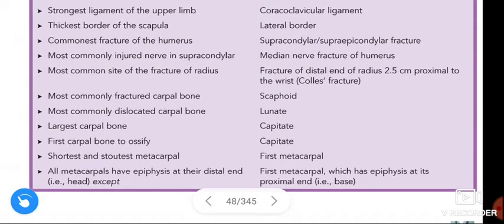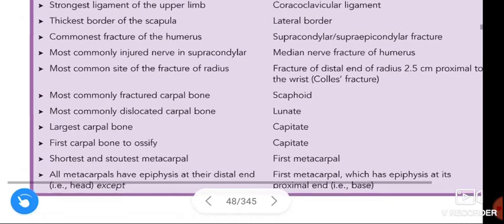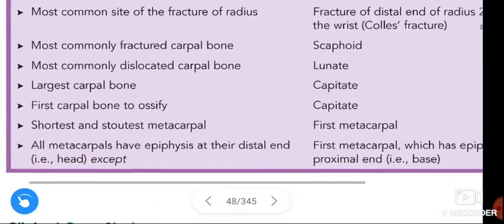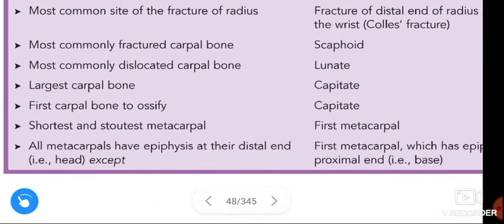And most commonly dislocated carpal bone. Most commonly dislocated, not fractured, here dislocated, is lunate. And the largest carpal bone is capitate. And first carpal bone to ossify also capitate. Largest and first carpal bone to ossify is capitate. Okay, we are talking about the carpal bones.